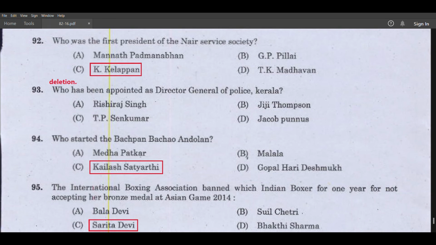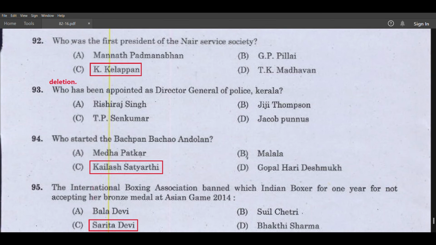Who was the first president of the Nair Service Society? K. Kelappan. Who started the Bachpan Bachao Andolan? Kailash Satyarthi.